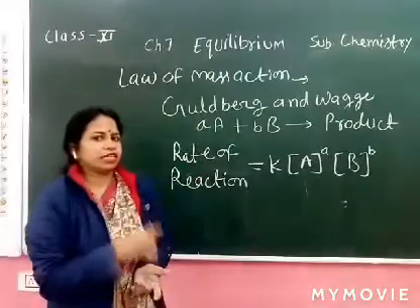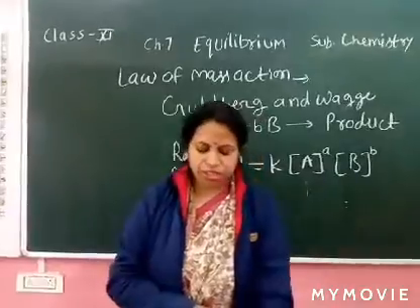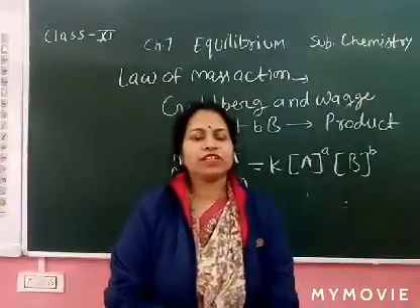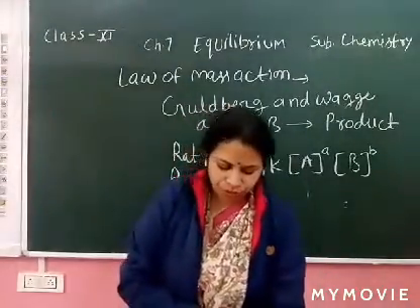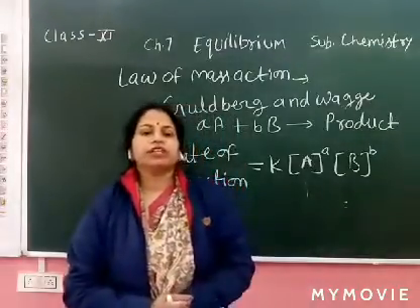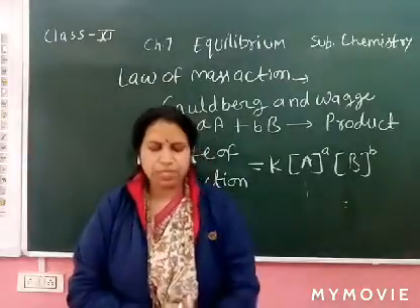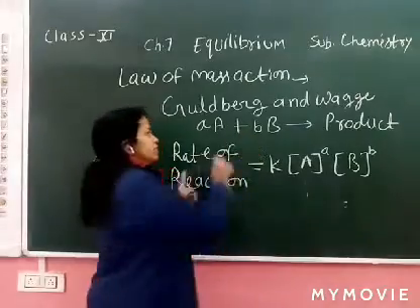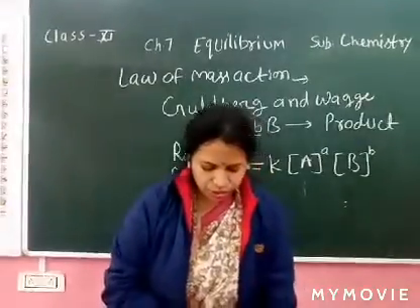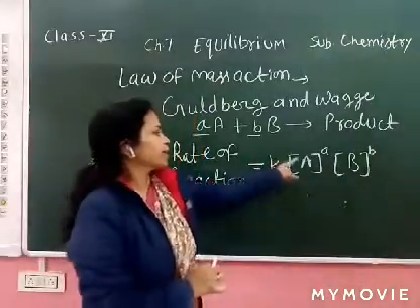So now, the second definition: what is the law of mass action? The rate of a chemical reaction at a particular temperature is proportional to the product of the molar concentration of the reactants, in which each concentration is raised to the power equal to the number of molecules of the respective reactant.